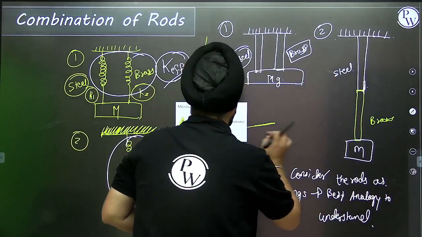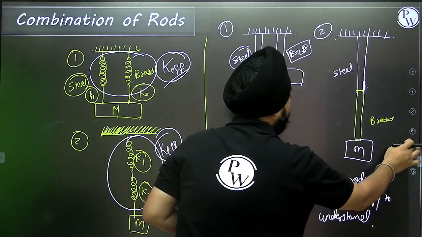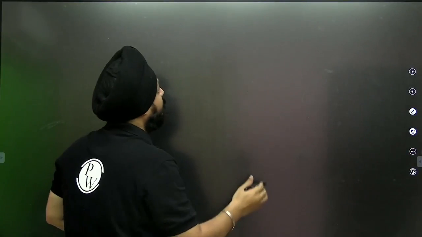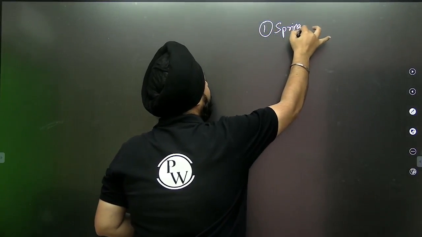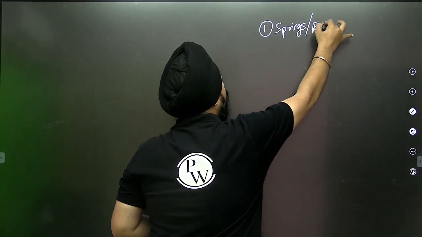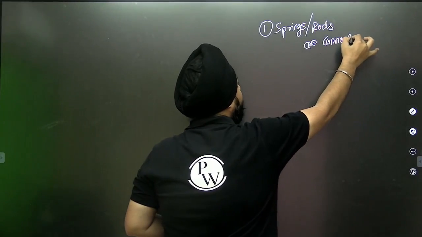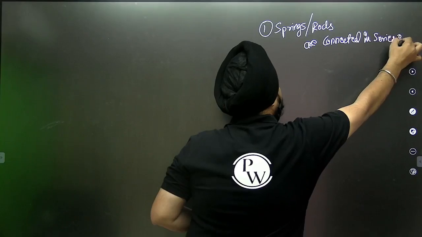So first of all, if springs or rods are connected in series.